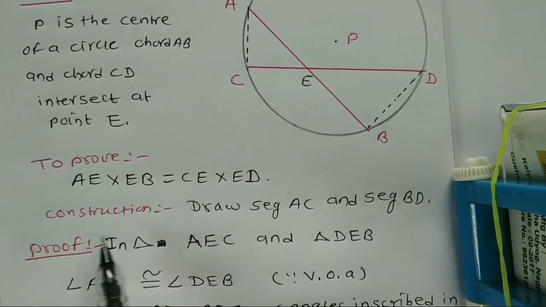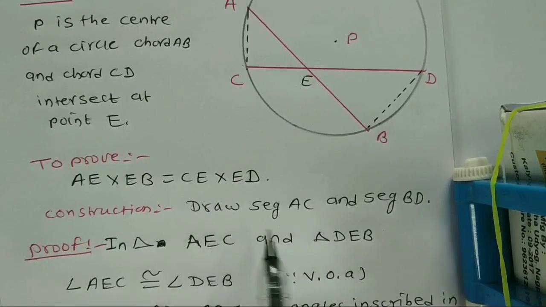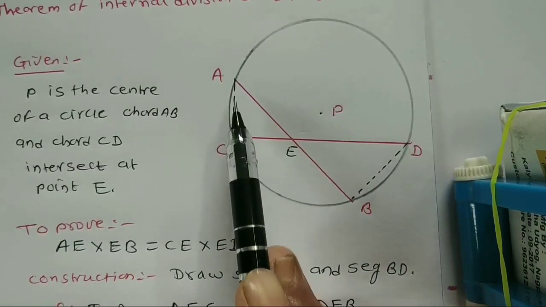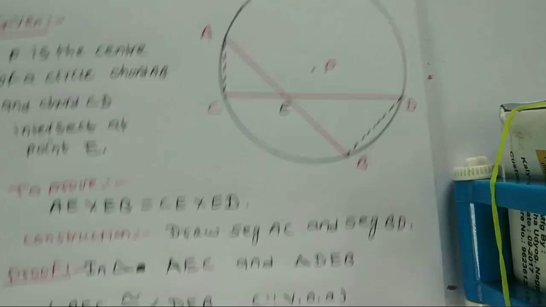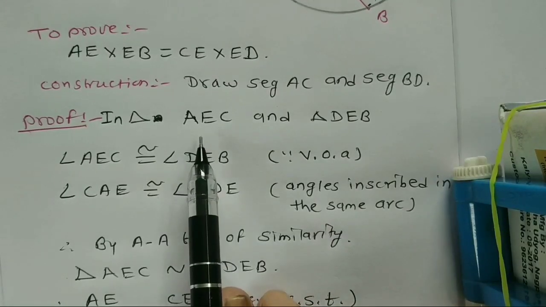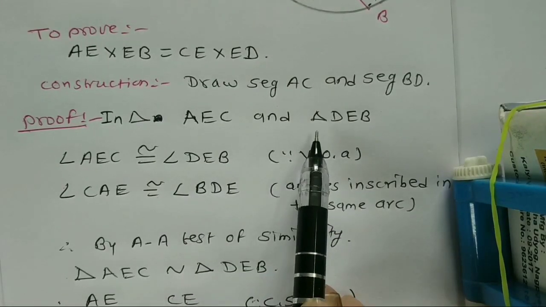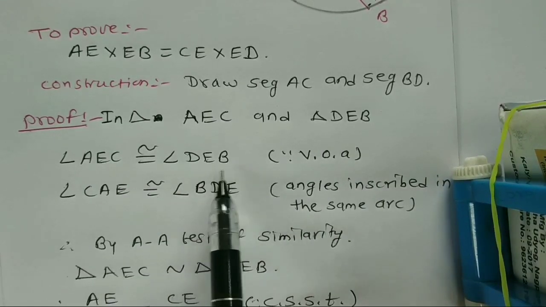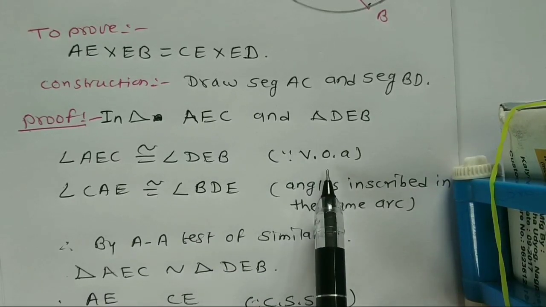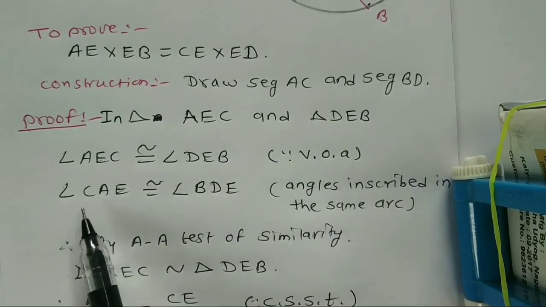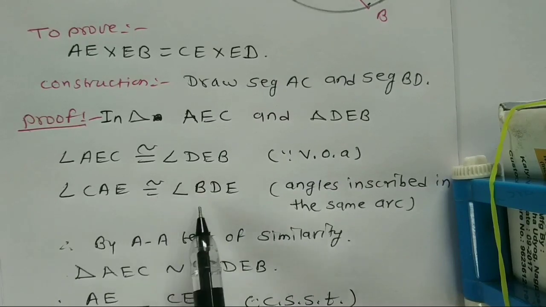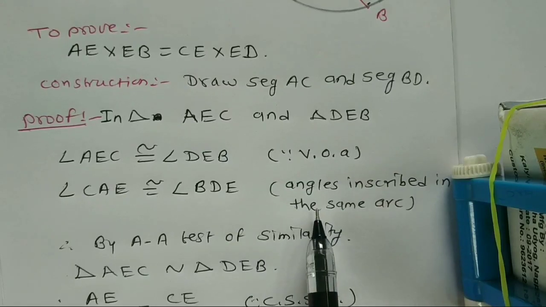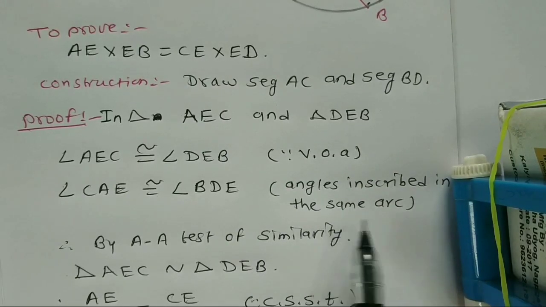For this we have to take the construction: draw seg AC and seg BD. Here we have to draw seg AC and seg BD. In triangle AEC and triangle DEB, angle AEC is congruent to angle DEB. These two angles are vertically opposite angles. Angle CAE is congruent to angle BDE, because these two angles are inscribed in the same arc.